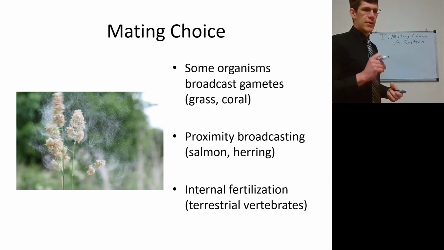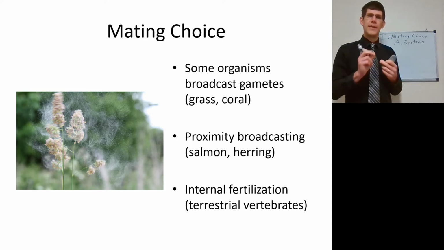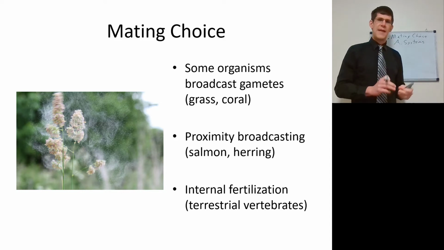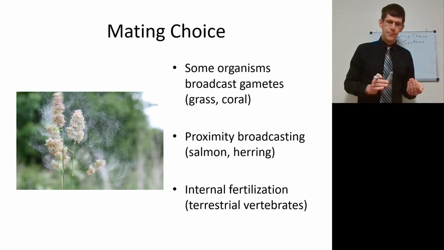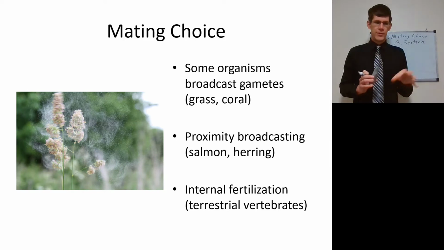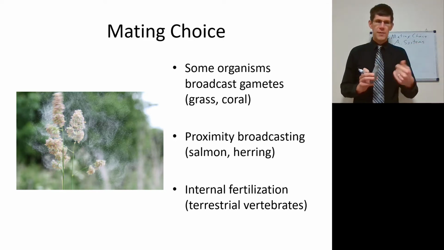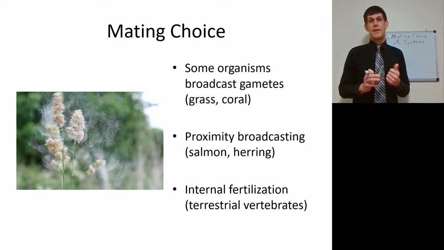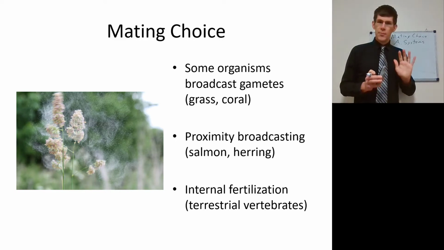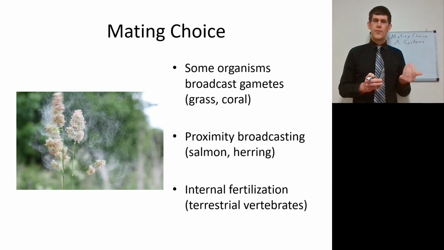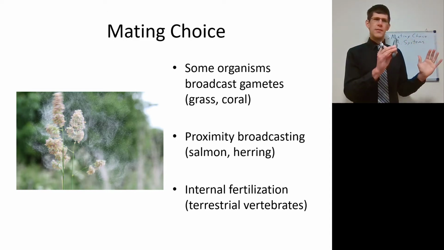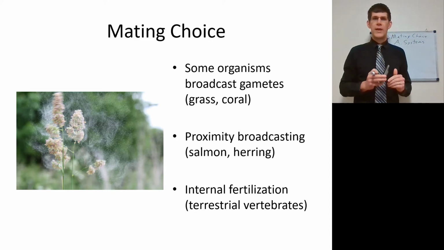There's also some organisms that are going to broadcast their sperm and eggs, but be close to their chosen mate at the time. This would be an example of salmon, where a female salmon will build a redd, R-E-D-D, it's a gravel pit, and will lay her eggs in the redd. And the male salmon that she has chosen to mate with her will come alongside and broadcast their sperm directly upon those eggs. Whereas a sneaky salmon may come upstream of them and kind of just spray some sperm down into the eggs in the hope that some fertilization will occur. So this ensures that mating is kind of chosen, but at the same time there is an element of randomness.